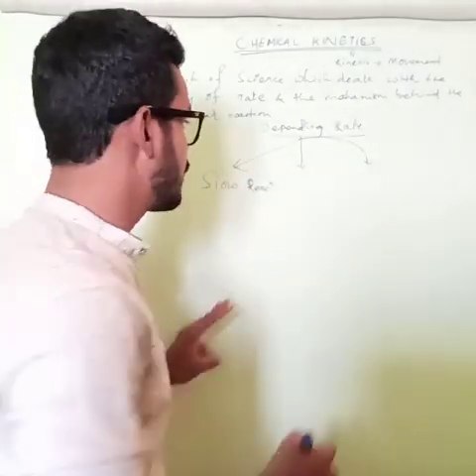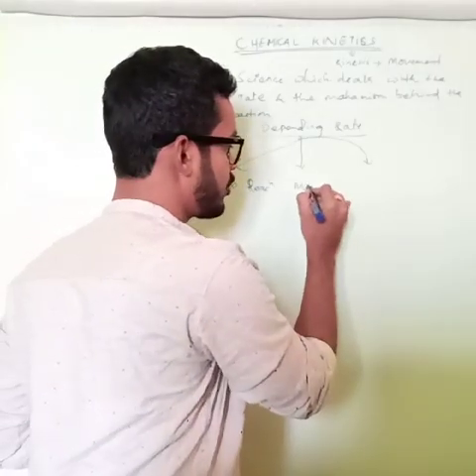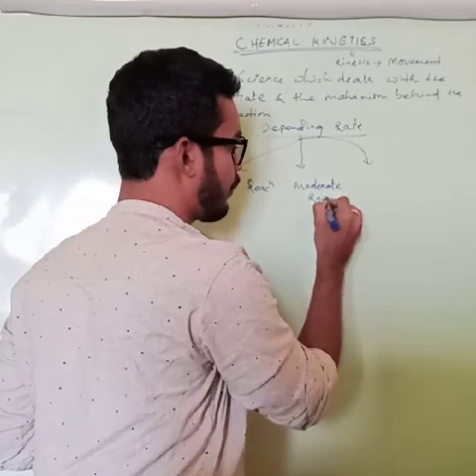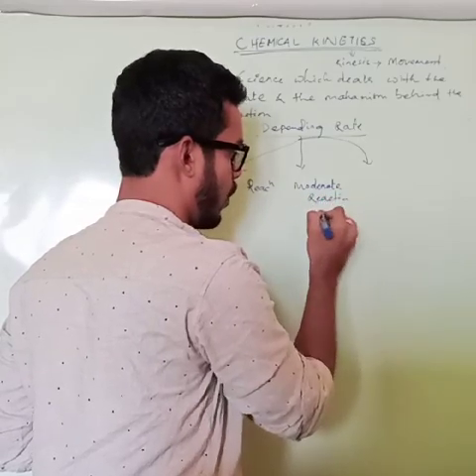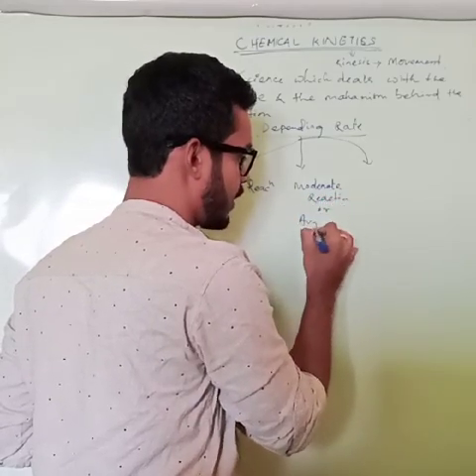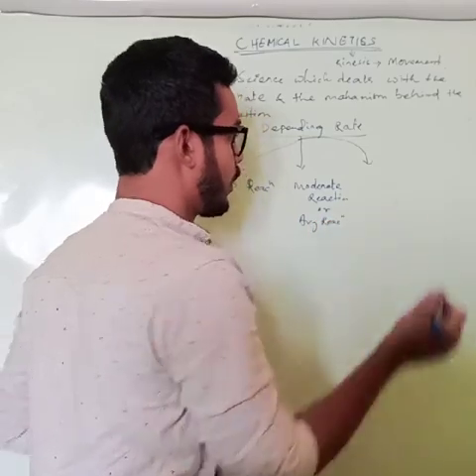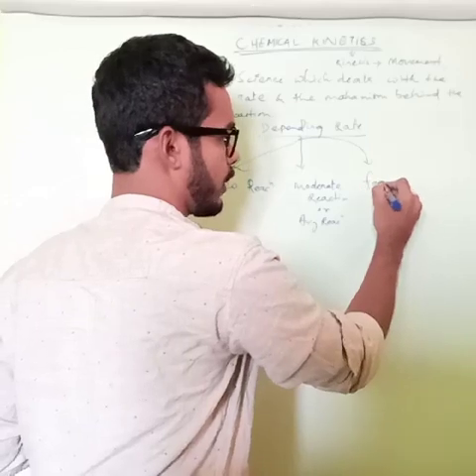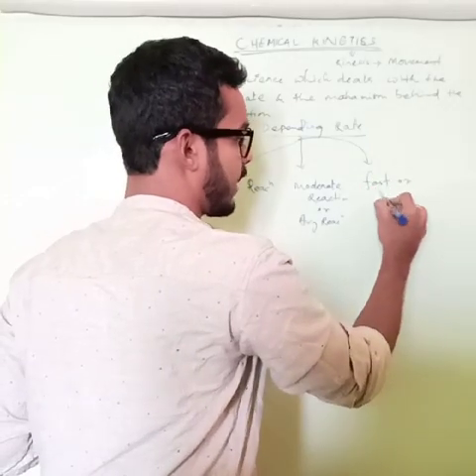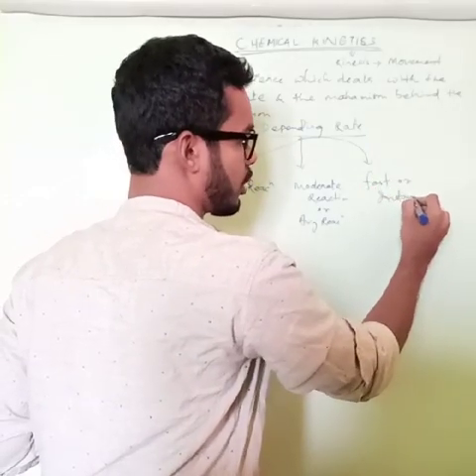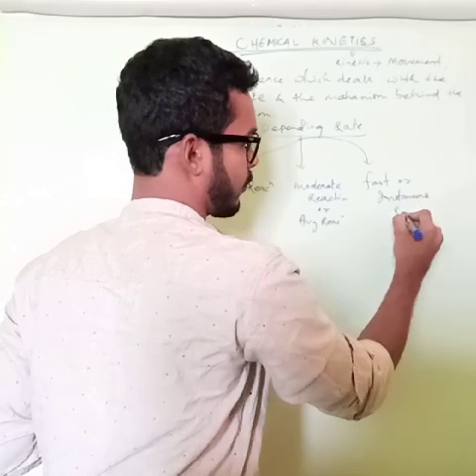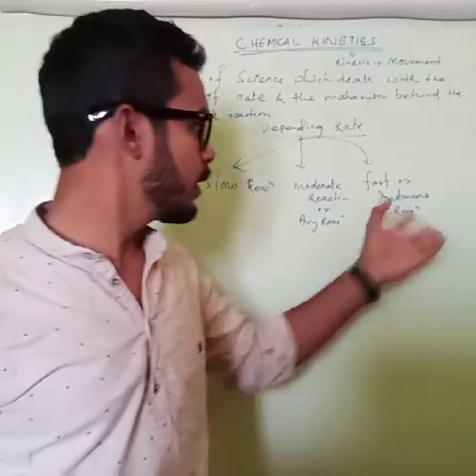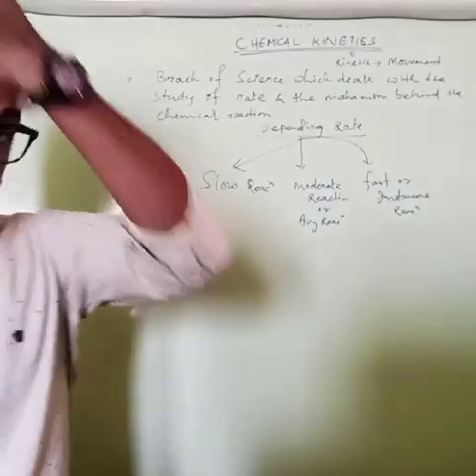Second one is moderate reaction, or average reaction, you may say. And third one is fast or instantaneous reaction. Okay, slow, moderate, and fast or instantaneous reaction.